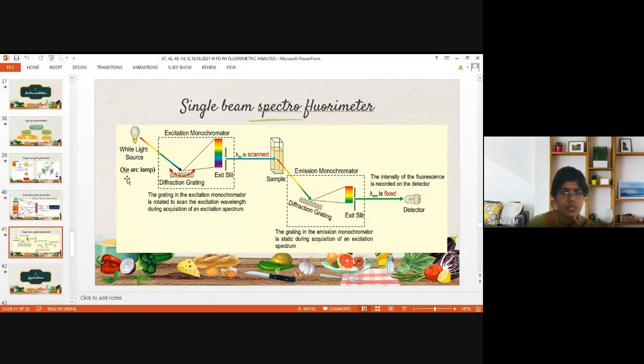Here the light source will be a xenon arc lamp, whereas in filter fluorimeters, what is the source? Mercury vapor lamp. This is the difference here. Xenon arc lamp is used in spectrofluorimeter. And the source gives polychromatic light, and it is passed on to the grating monochromator. This we have all seen under UV visible itself. The same diffraction gratings are used. Just go through the UV visible spectroscopy for different types of monochromators. And here diffraction gratings are used as monochromator.